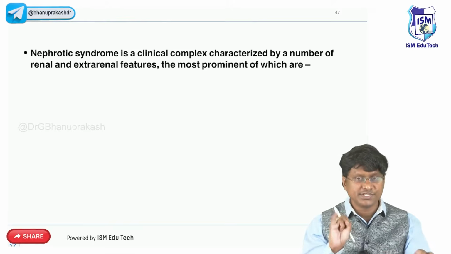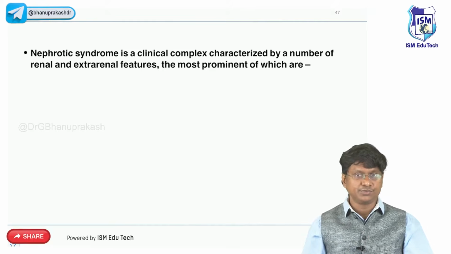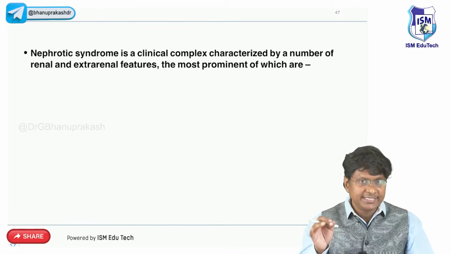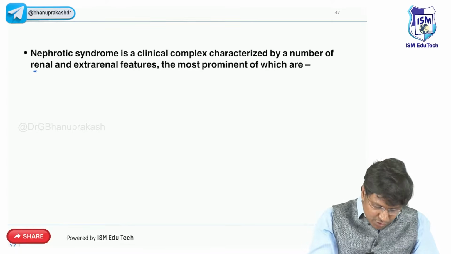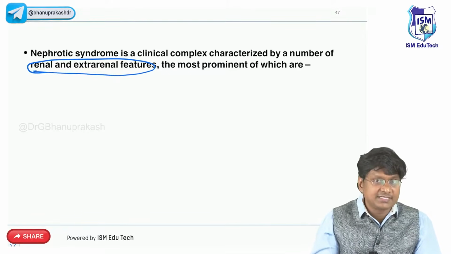The renal vein thrombosis and renal artery stenosis. We are done. Now let me discuss the nephrotic syndrome. In nephrotic syndrome, you will not only have renal, you also have extra renal manifestations as well. What are those renal and extra renal?